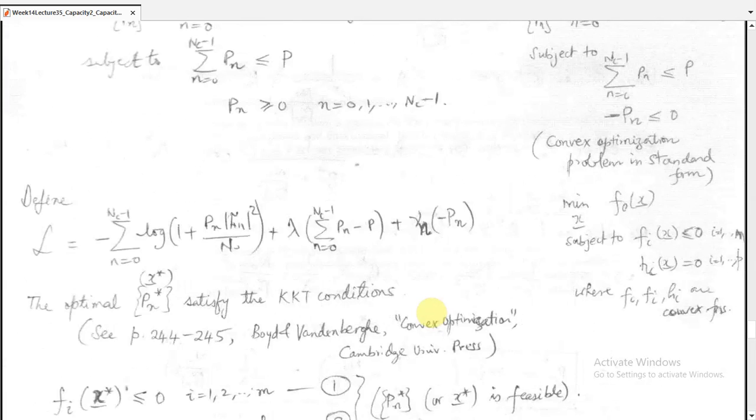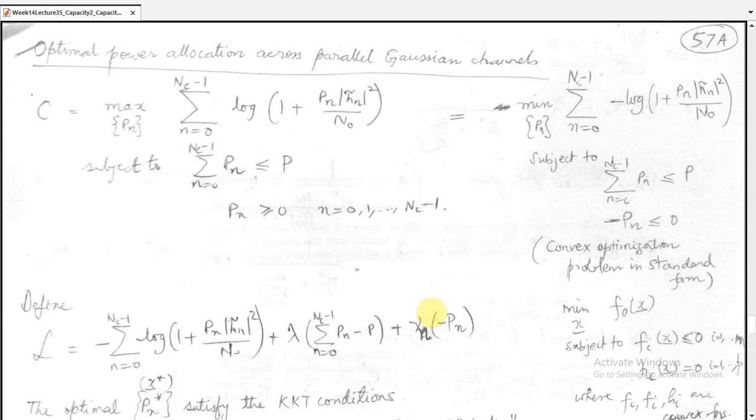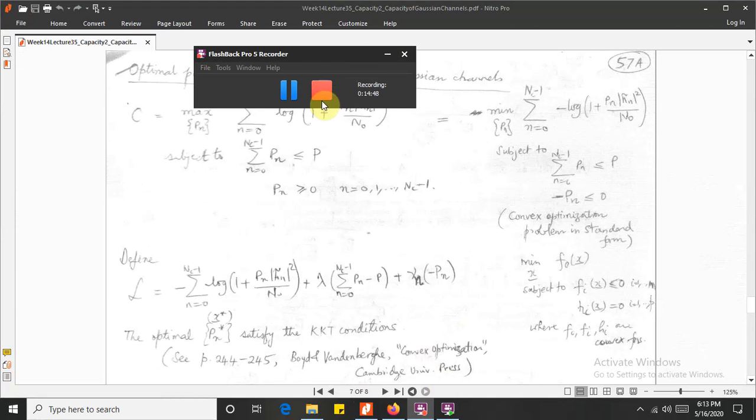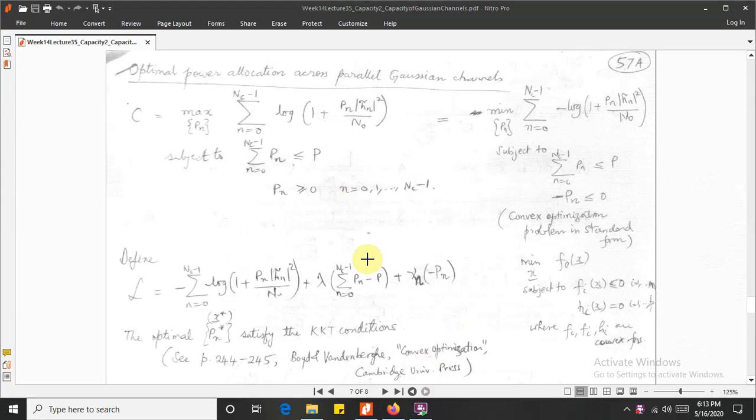If we go into the detail, you will get here. So if we go to the details, we can see the optimal power allocation across parallel Gaussian channels. The capacity is given by this: maximize over Pn the sum of n equal to 0 to Nc minus 1 of log of 1 plus Pn Hn squared by N0.